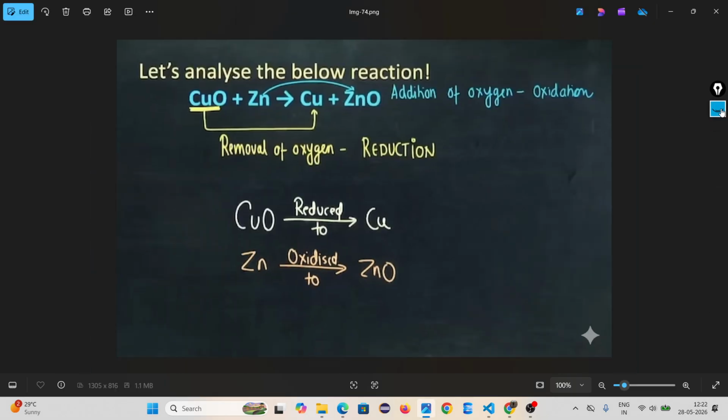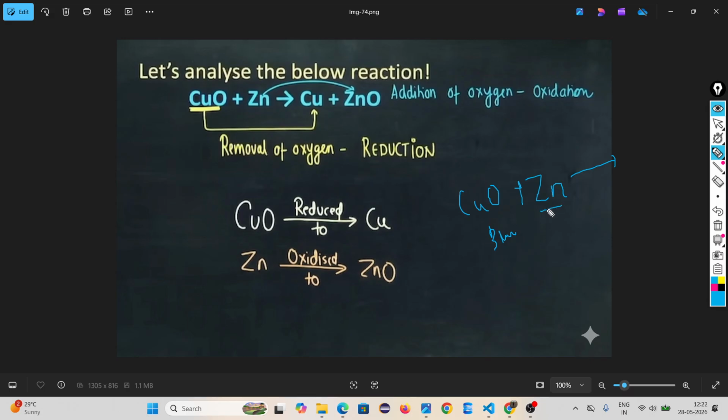Come to the example. Look, copper oxide, which is black in color, when reacted with zinc, it is a displacement reaction. That means zinc has more reactivity than copper. So what did it form? Zinc oxide plus copper. Okay, you remember? Look at the copper oxide, left to right hand side. Don't look from right hand side to left hand side. To know reduction and oxidation reaction, always remember, look left hand side to right hand side. Okay, look, copper oxide gives you copper.